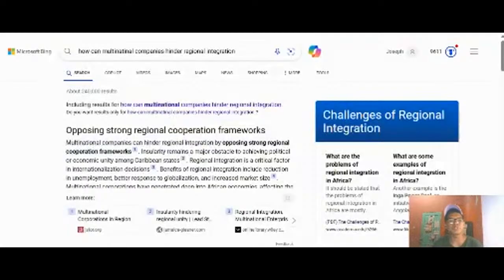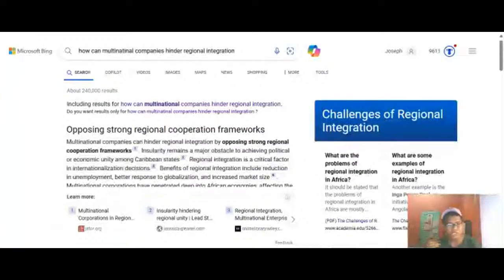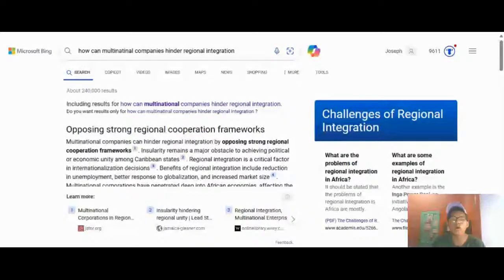So multinational companies can hinder regional integration by opposing strong regional cooperation frameworks. Industries remain a major obstacle to achieving political or economic unity among Caribbean states. Regional integration is a critical factor in internationalization decisions. Benefits of regional integration include reduction in employment, better response to globalization, increased market size. So regional integration can generally be an issue because it stops cooperation between Caribbean countries and even countries in general.